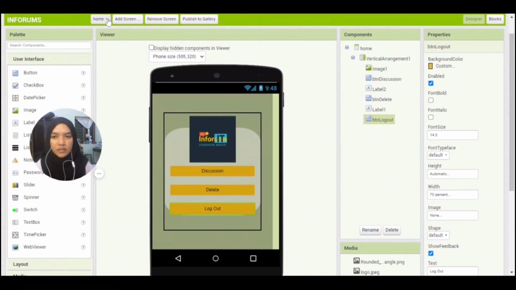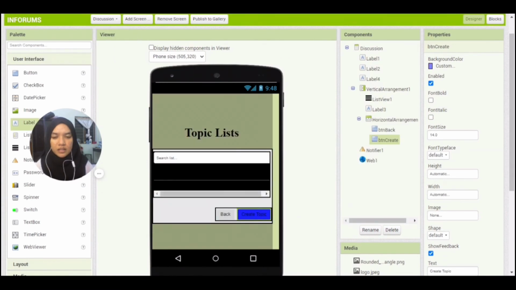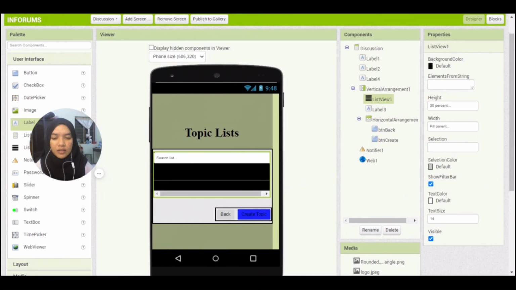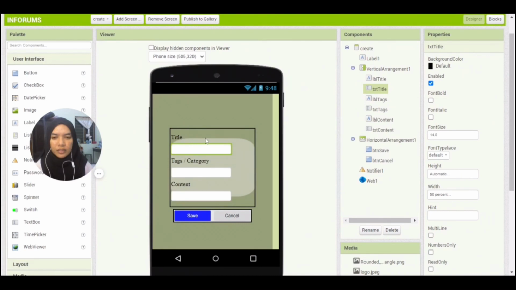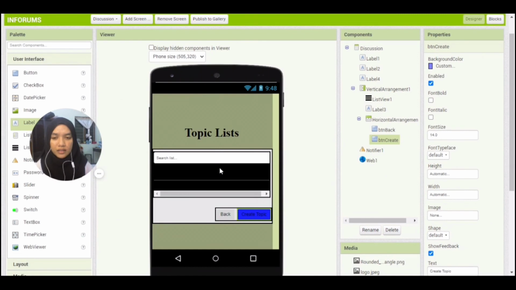The discussion page contains the topic list. Here you can search for the topic you need. When you need to create a new topic, you can click this button. You need to fill in this form and click the save button. In the discussion page, the topic list will update with the new topic.